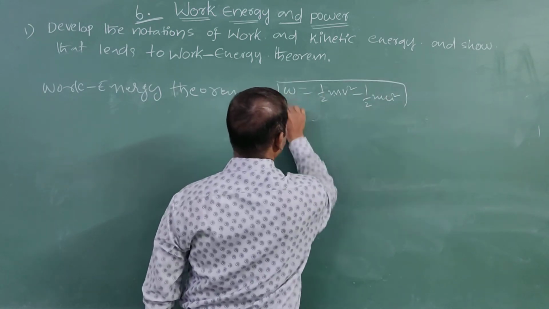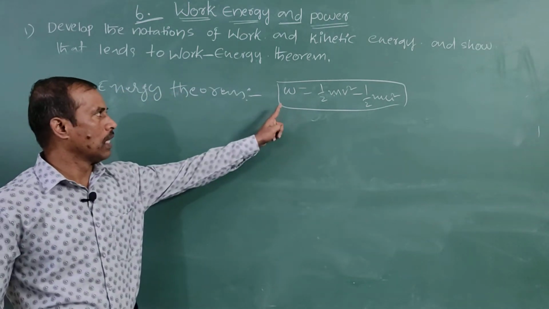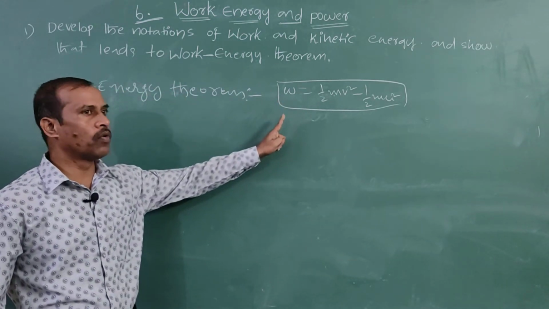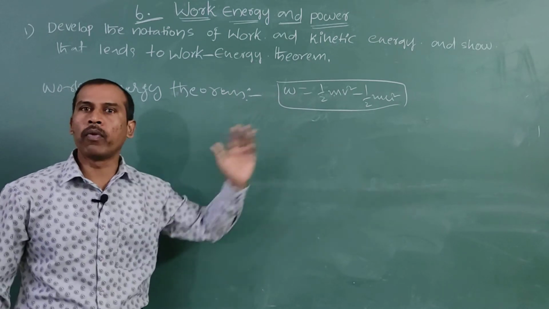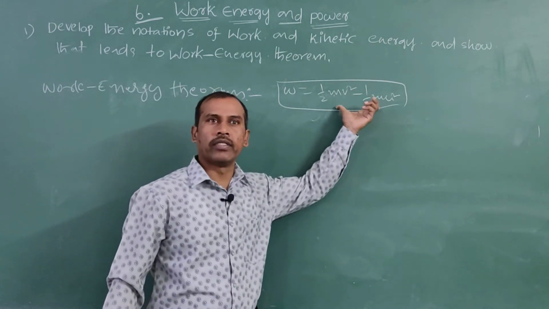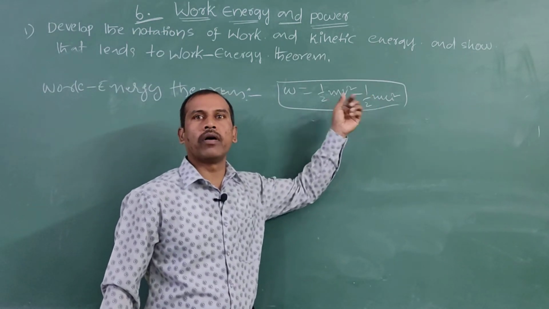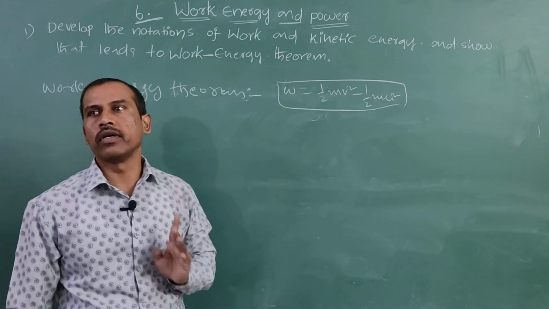We prove this formula. This is the work done by the force. The work done by a force on a body is equal to the change in kinetic energy of the body. This is called the work energy theorem.